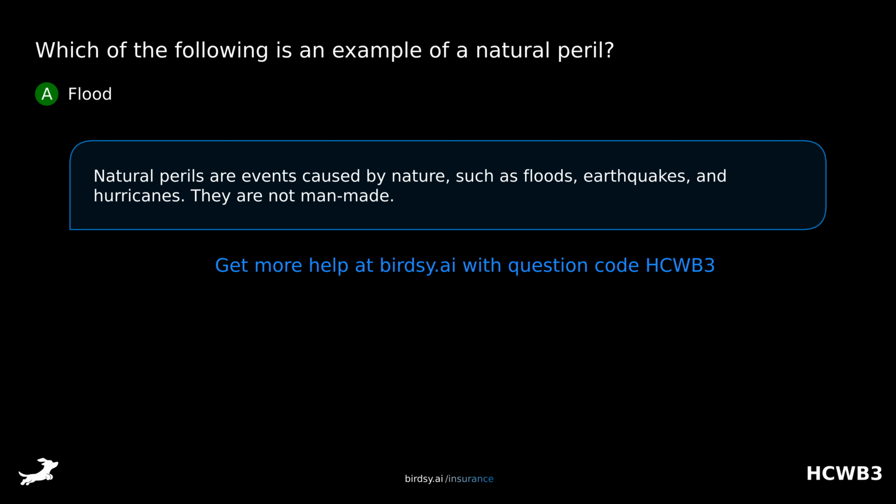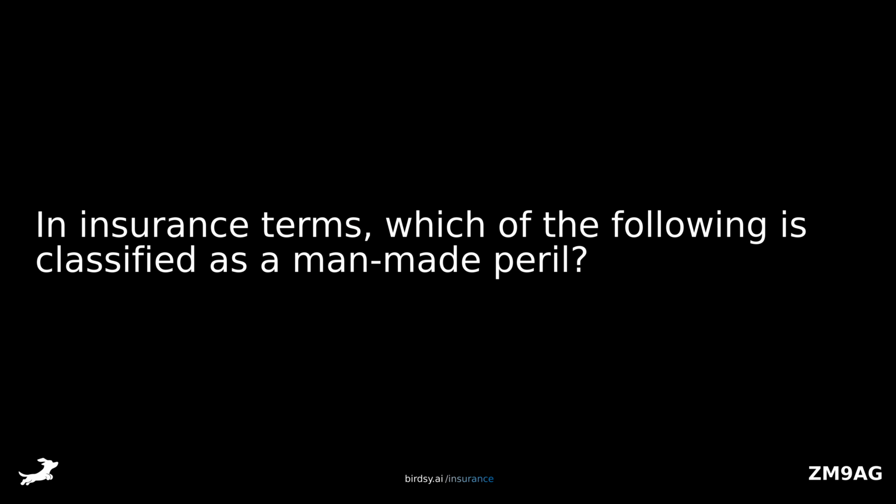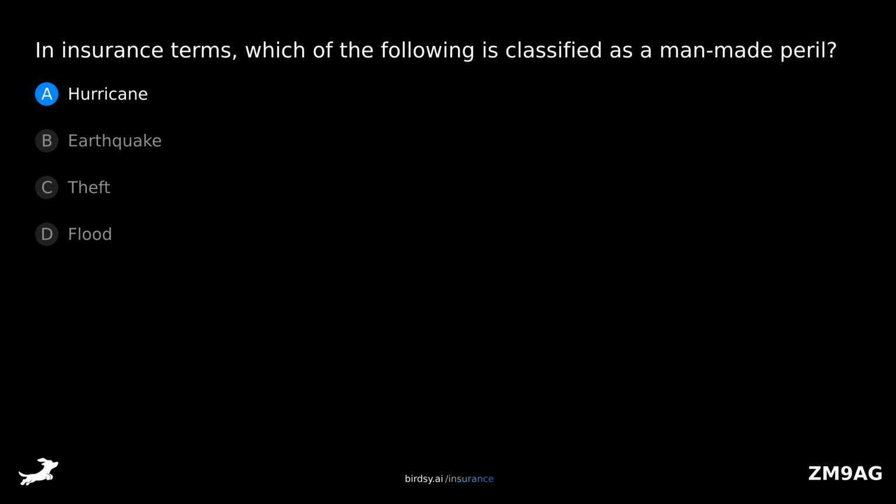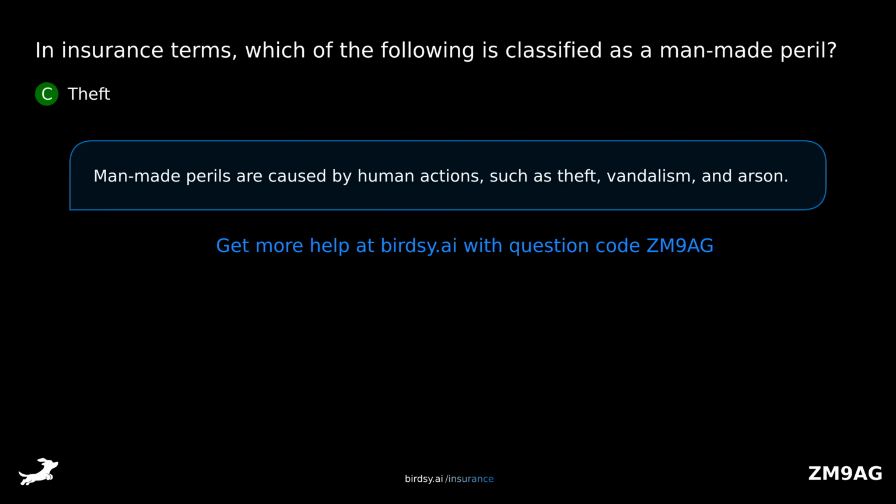They are not man-made. In insurance terms, which of the following is classified as a man-made peril? Is it A, hurricane, B, earthquake, C, theft, or D, flood? The answer is C, theft. Man-made perils are caused by human actions, such as theft, vandalism, and arson.